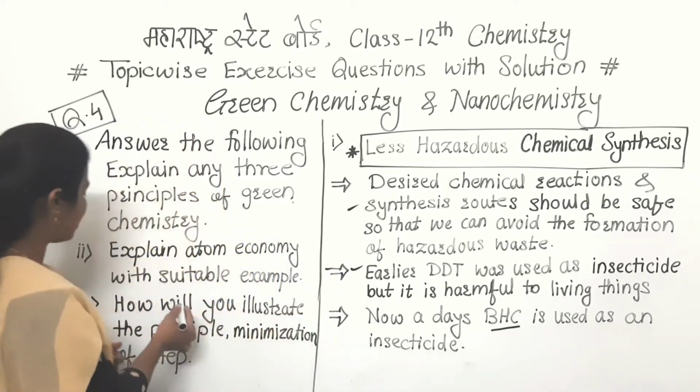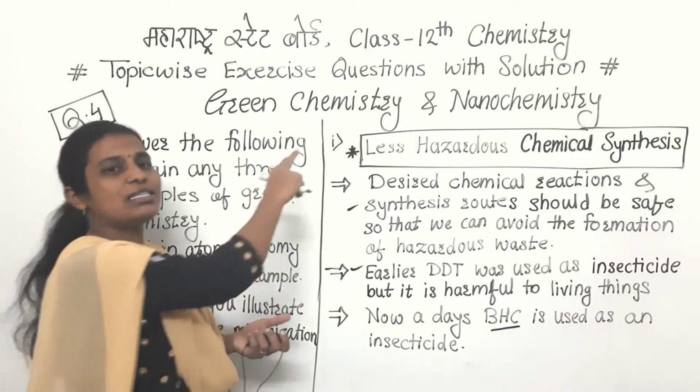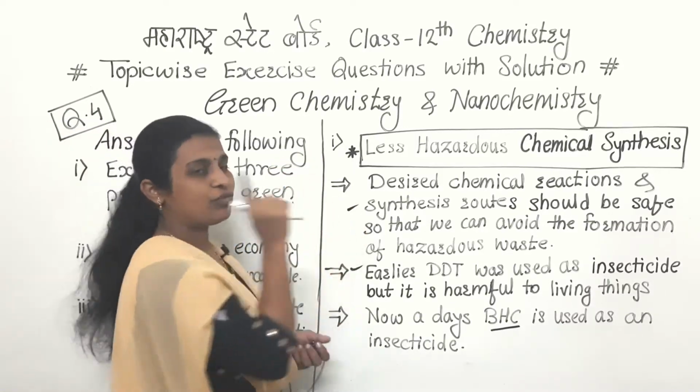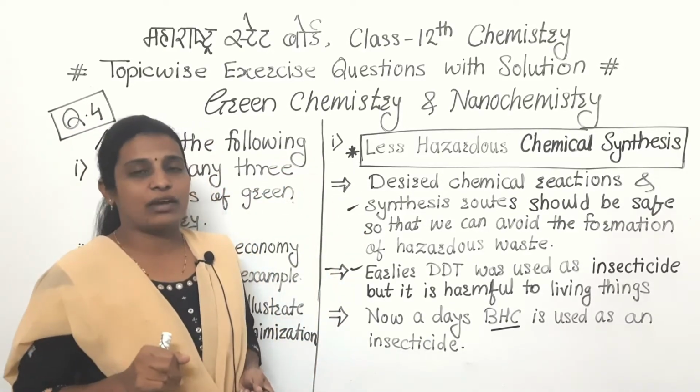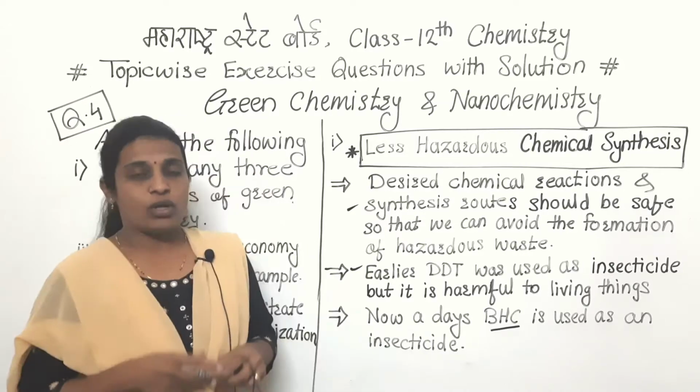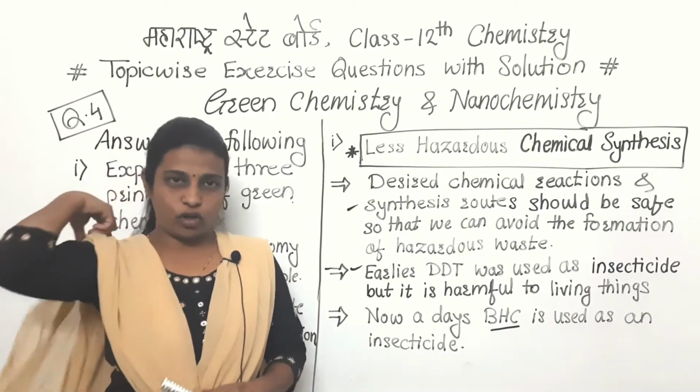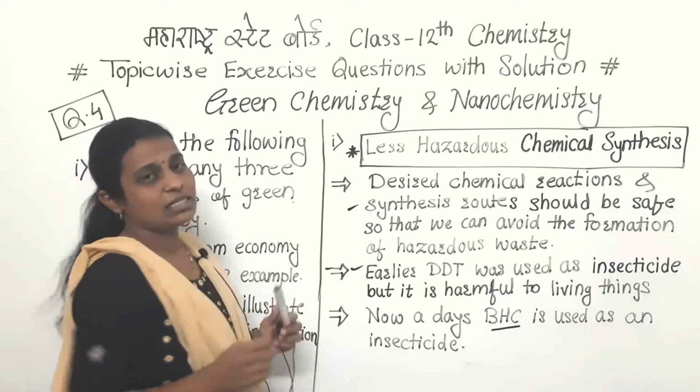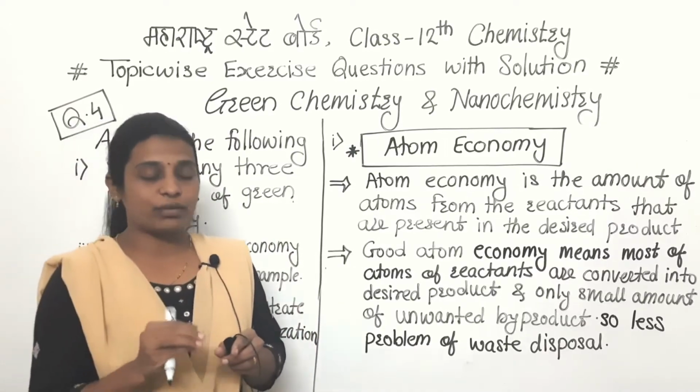Now we'll discuss the second question, that is nothing but the second principle also. First one we have completed, now we'll discuss the second one, that is the atom economy. So how to find out that atom economy? That all terms we'll discuss now. What is the meaning of that atom economy?